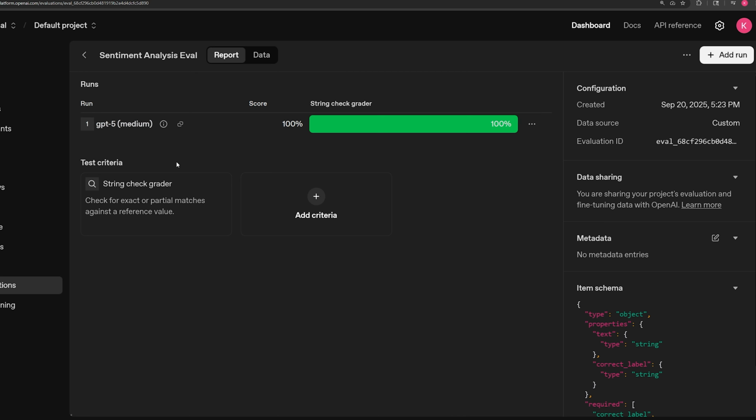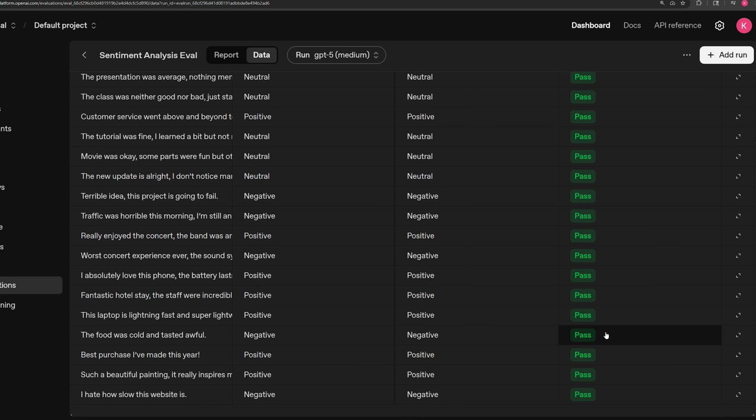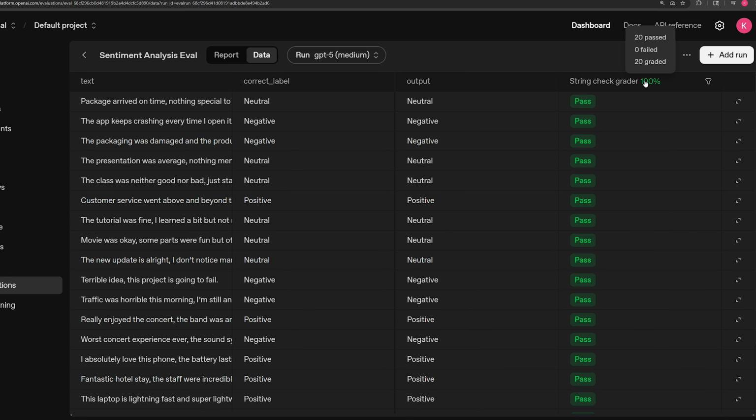But usually the idea is you keep the data the same, generally speaking, because then you can compare it side by side. But here we go. It's already finished. It ran very quickly because there's only 20 rows in our eval set, so very small just for testing. But we can click it, takes us to it, and we can see that it passed every single thing. So we got 100% accuracy. So 20 passed, 0 failed, and 20 were graded successfully. Very cool, right? So that's our evaluation done.